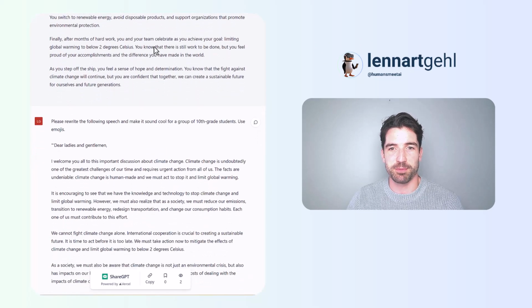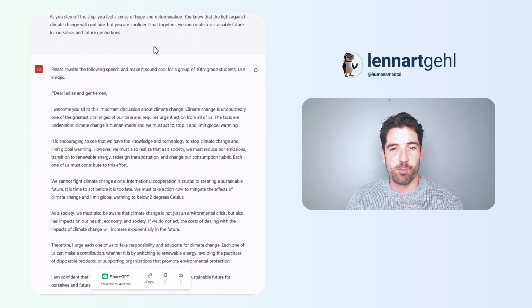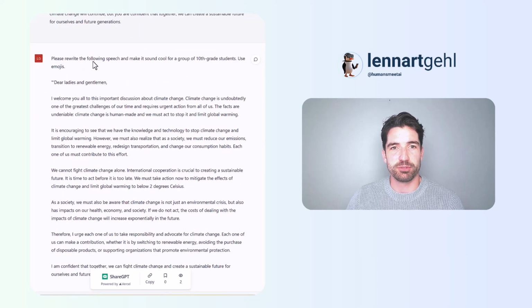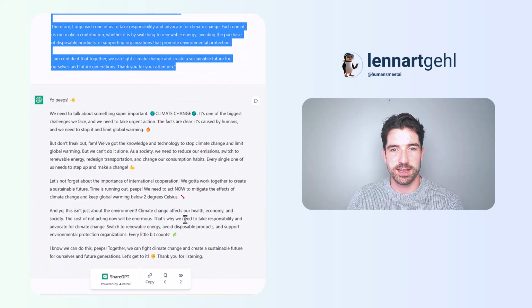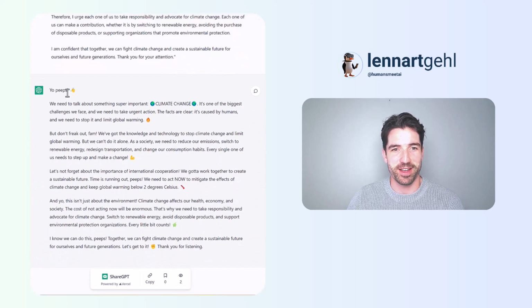Now we're going to do something even more interesting, I'd say. Please rewrite the following speech and make it sound cool for a group of 10th grade students. Use emojis. Okay, this is our speech again, and let's see what ChatGPT came up with. Okay. Yo peeps, we need to talk about something super important, climate change. It's one of the biggest challenges we face, and we need to take urgent action. The facts are clear. Okay, cool. So that works too,